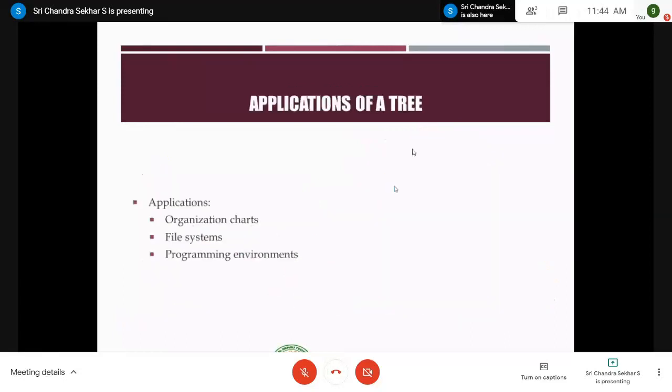Next, these are the applications of trees, where the first application is the organization chart. Organization chart means you take any organization, like an educational institution. An educational institution can be represented in a tree chart, right?